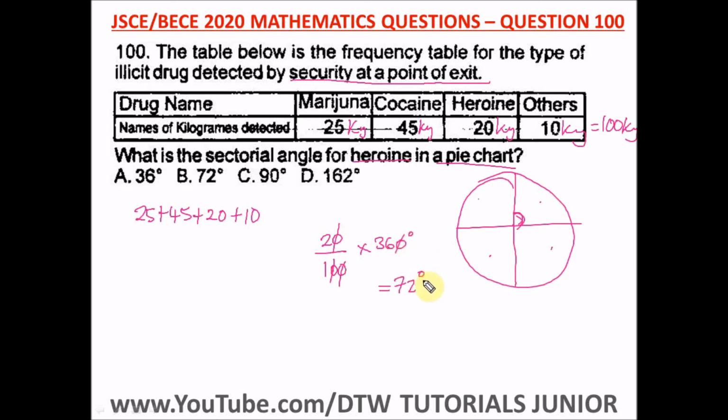Okay, this 360 is in degrees, so this will be in degrees. This kilogram here will cancel out this kilogram here. All right, so we have it in degrees. So our right option here is option B.